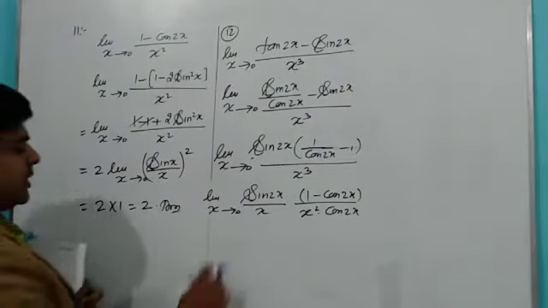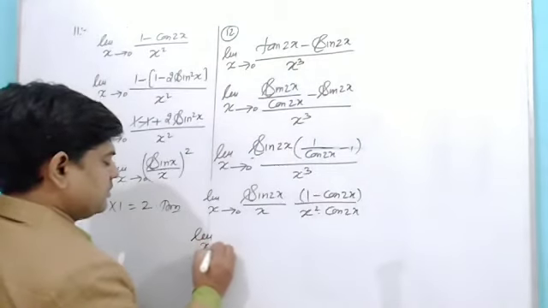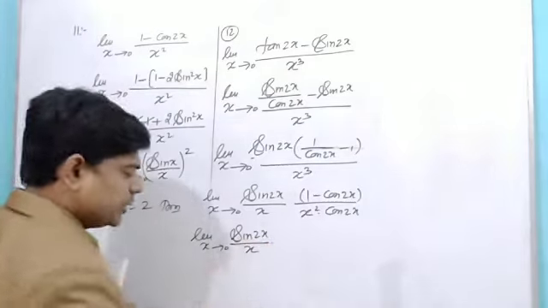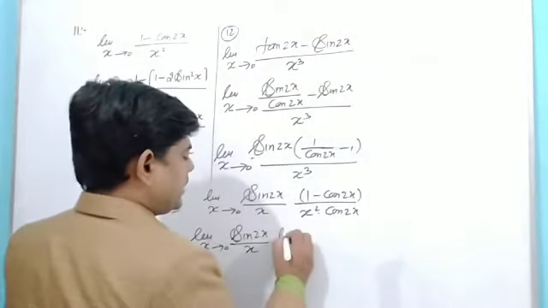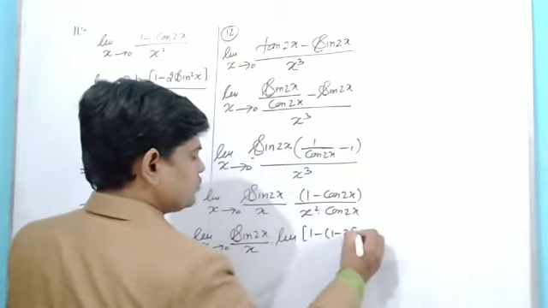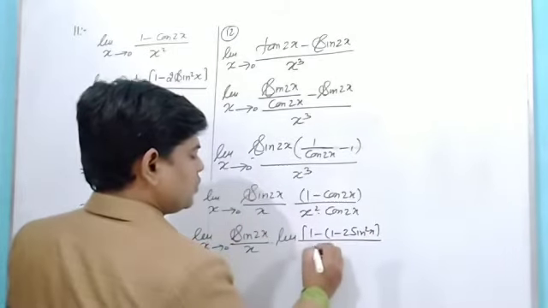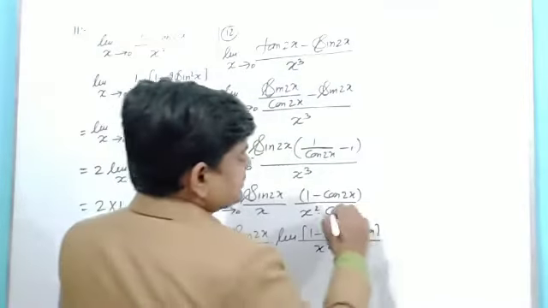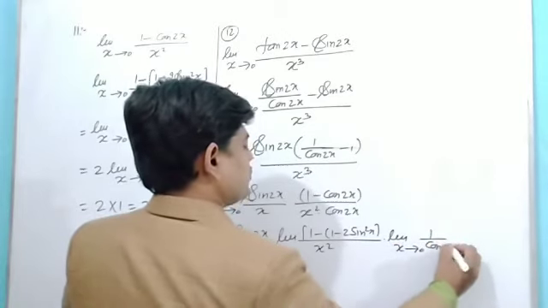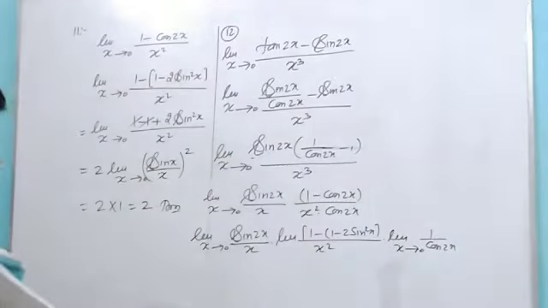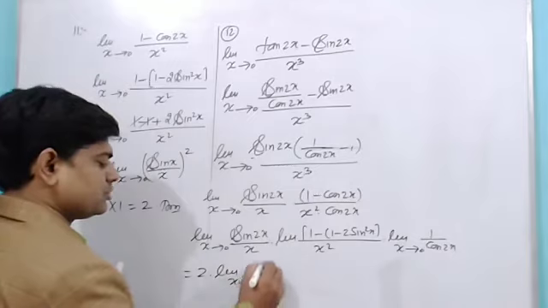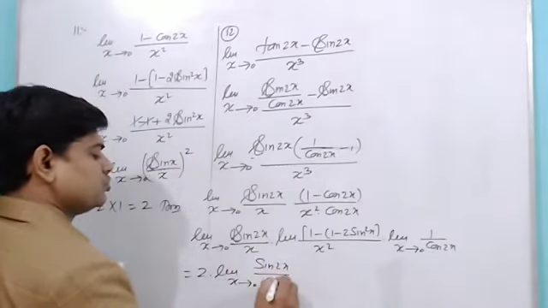Now see, I'm writing one line. Hope you will agree with me. Sine 2x upon x into, I'm writing here, 1 minus 2 sine square x whole upon x square, and this one I am taking separately, limit x tends to 0, 1 upon cos 2x. My dear students, do you know what will happen? 2 into limit x tends to 0, sine 2x upon 2x I can write.